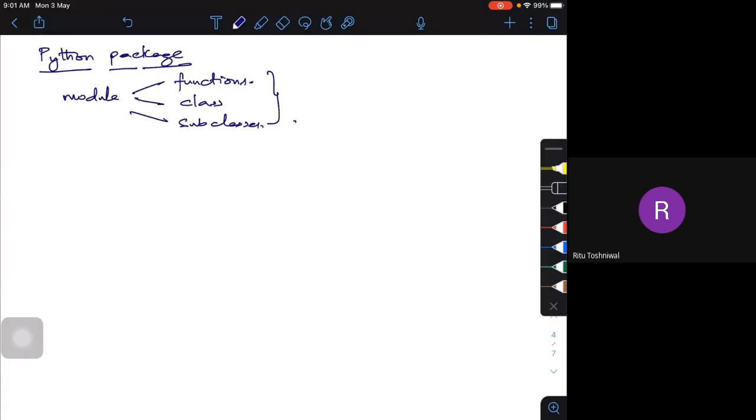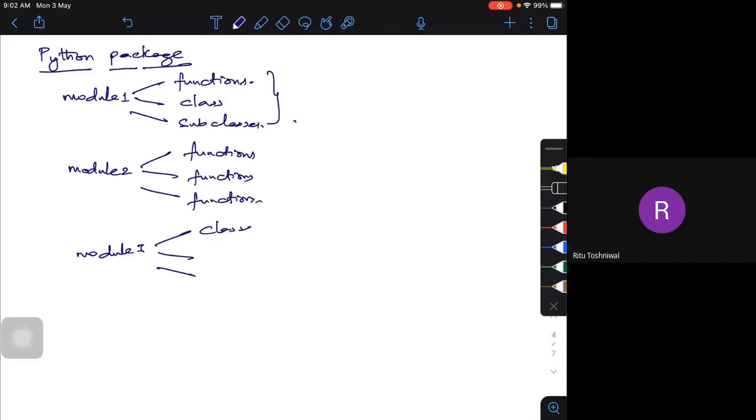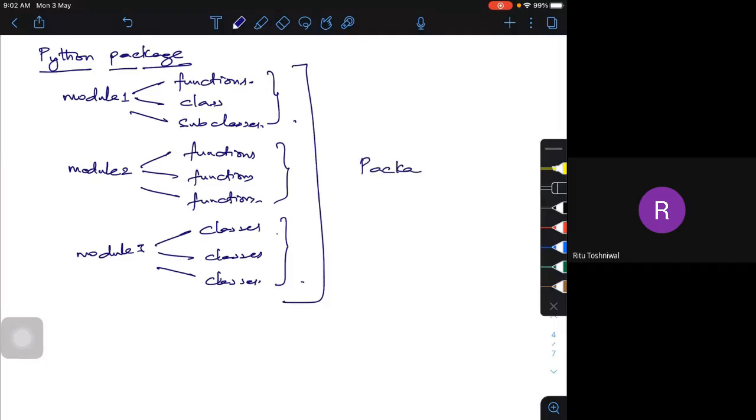Now, what is a package? If I call this module 1, I may have a similar module 2, which may have different functions, maybe only functions, and I may have a module 3 which has all classes. I'm just giving an example. These are all different modules. Now when I group these, this is called a package.